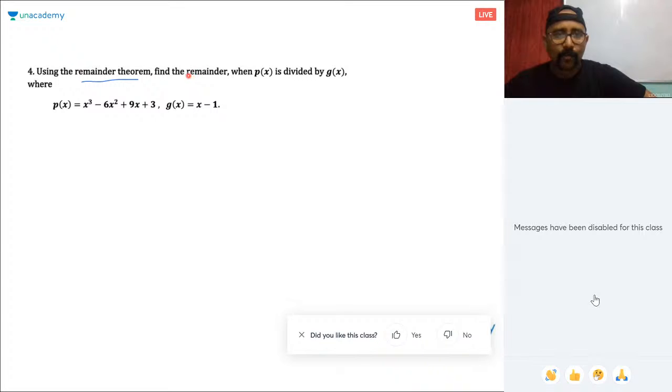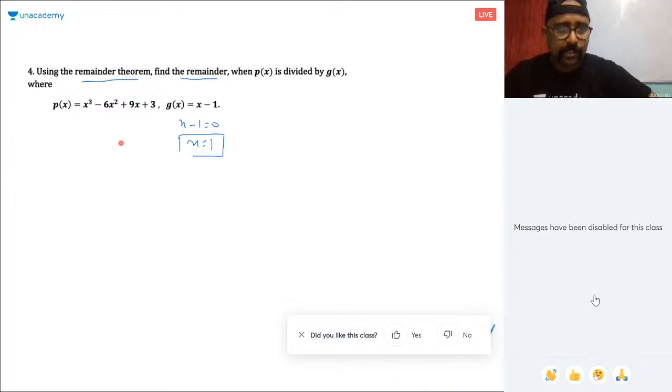Find the remainder. When it says find the remainder, then you can use the concept of the remainder theorem and factor theorem taught in class 9. Right? So what is the zero of this? So G(x) is x minus 1. So what is the zero of this? x minus 1 is 0. So x is equal to 1. So this is the zero of the polynomial, right?